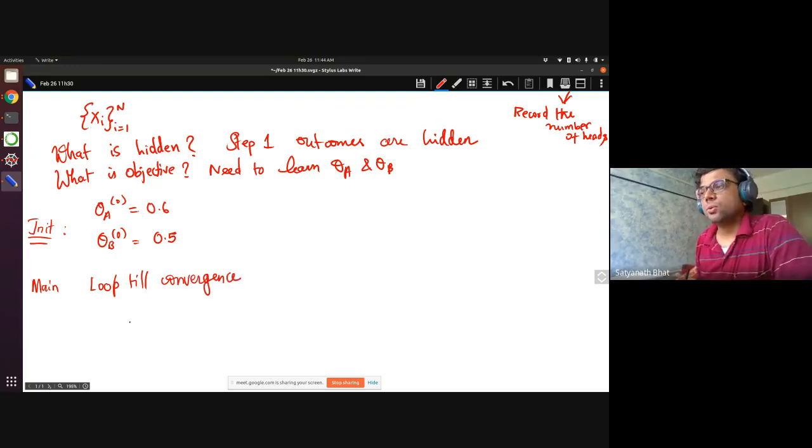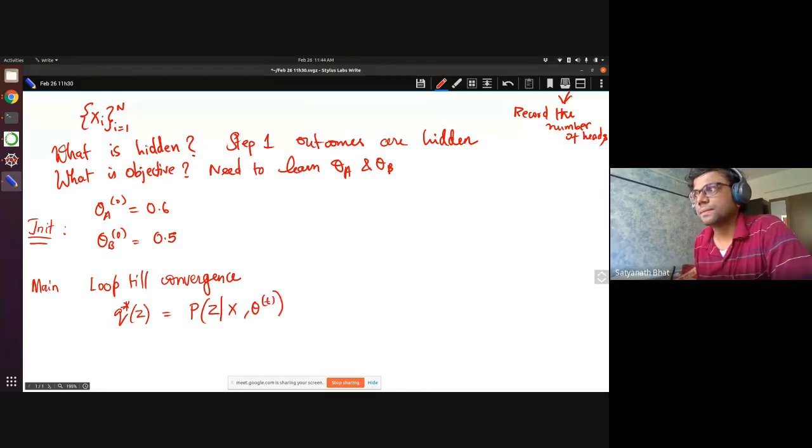Now, what we have to do is first find out what is Q star Z. That is our EM step, if you remember. This we said is equal to P of Z given X and my current guess of theta. This is what I said is our initial guess.